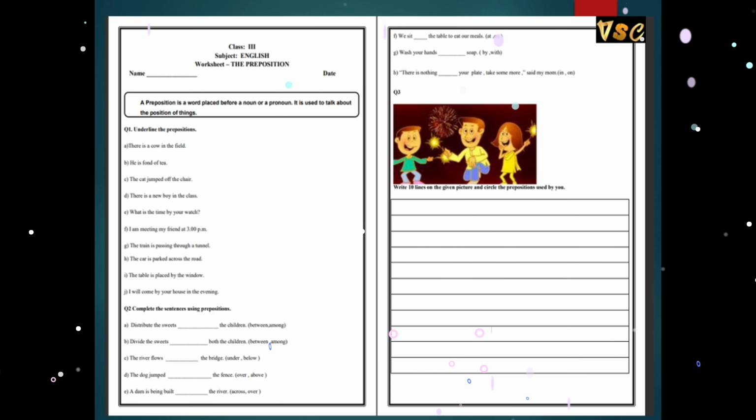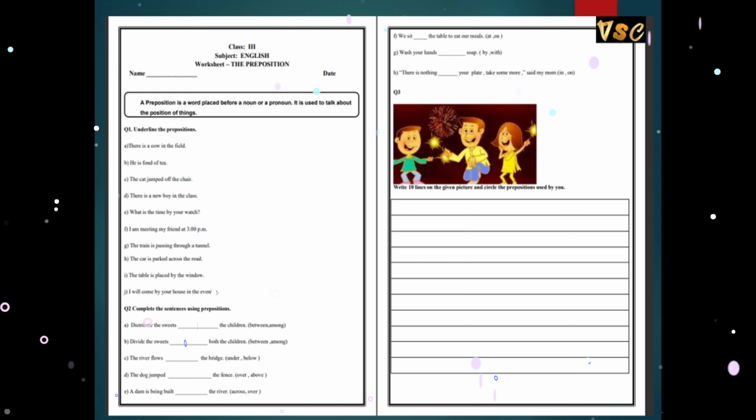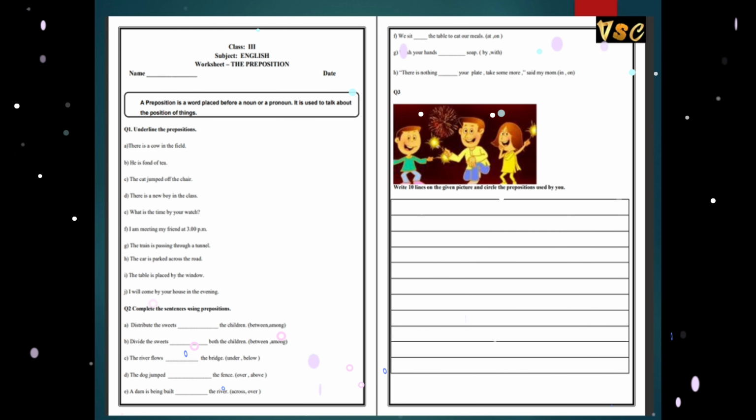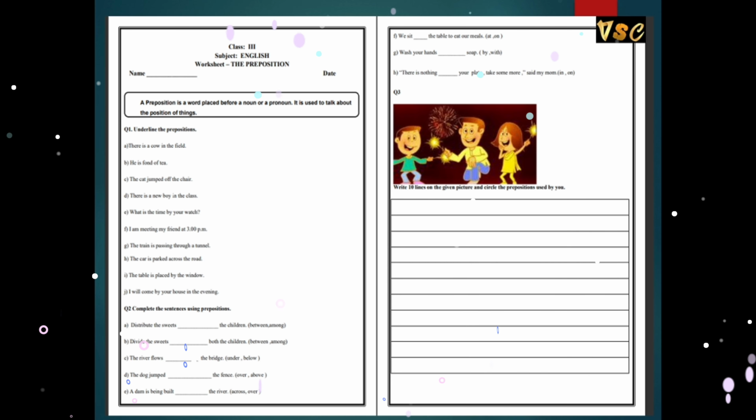In the third question you have to make some sentences about this picture by using the prepositions, and you will also have to underline or encircle the prepositions which we have used. You can also download this homework as a PDF. I will attach this in the description box.